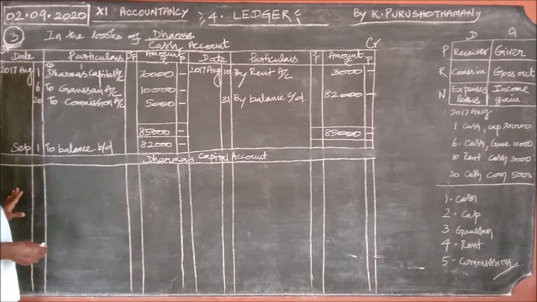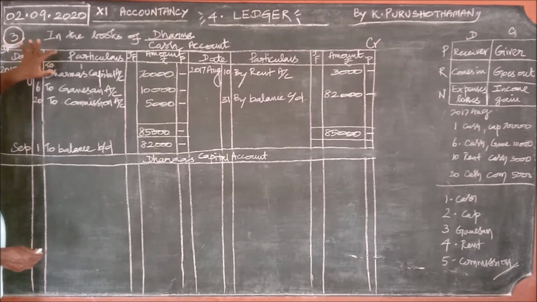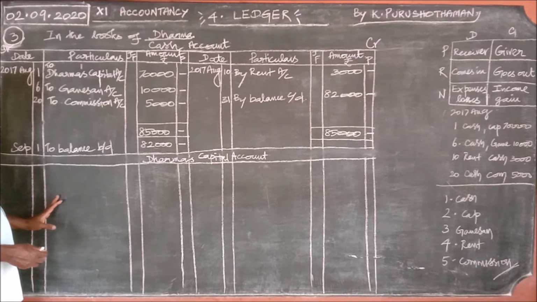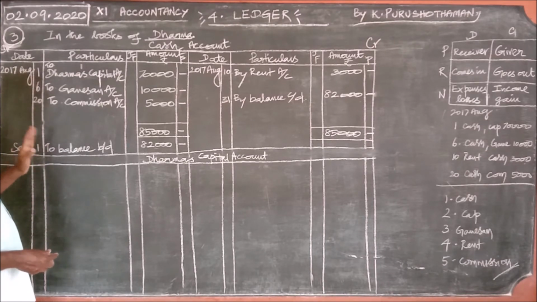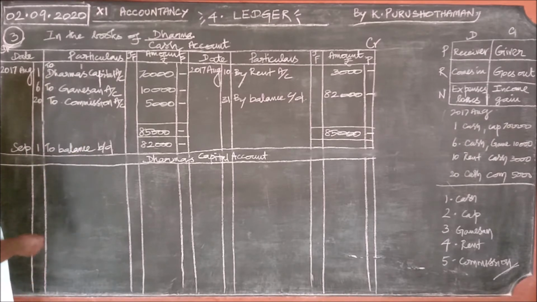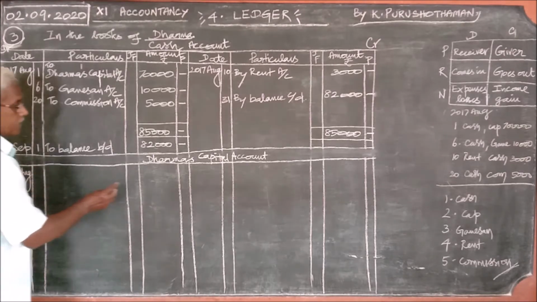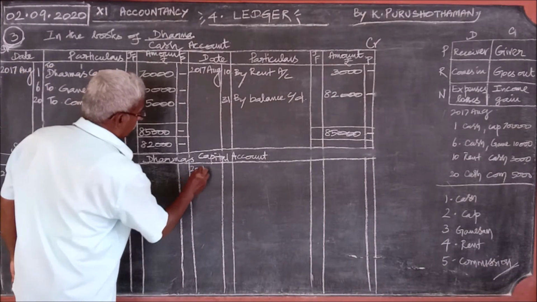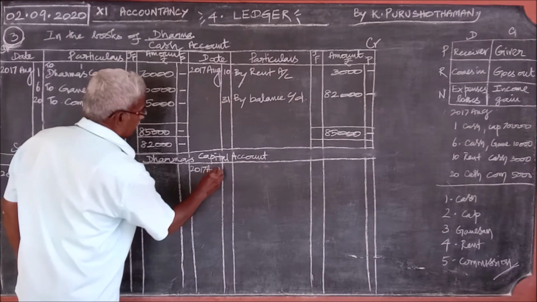For want of space, I am writing all these headings only for the first ledger. For the rest of the ledgers, when you prepare them, you write them. Now, for Dharma's capital account, as usual, you can write 2017 August.